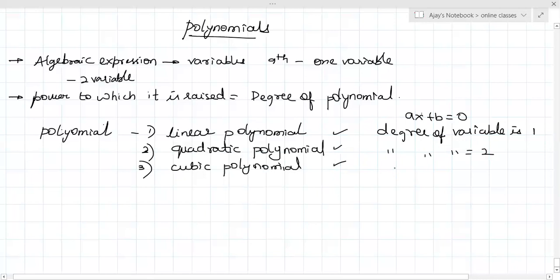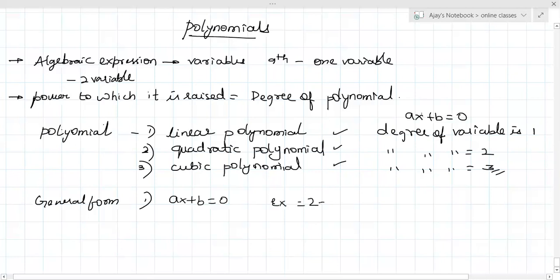In a cubic polynomial, the degree of the variable is 3. Understood? The general form of a linear polynomial will be ax plus b is equal to 0, with degree 1.